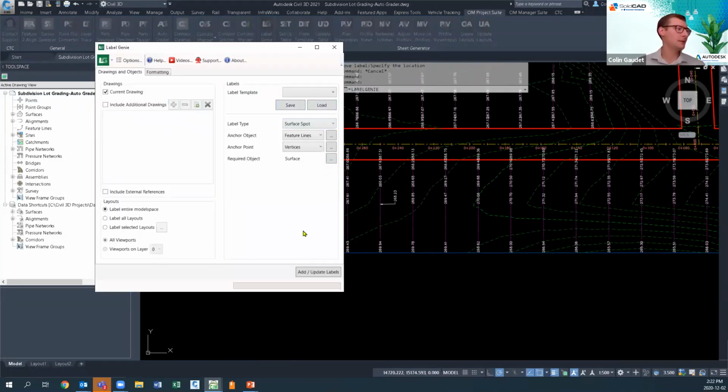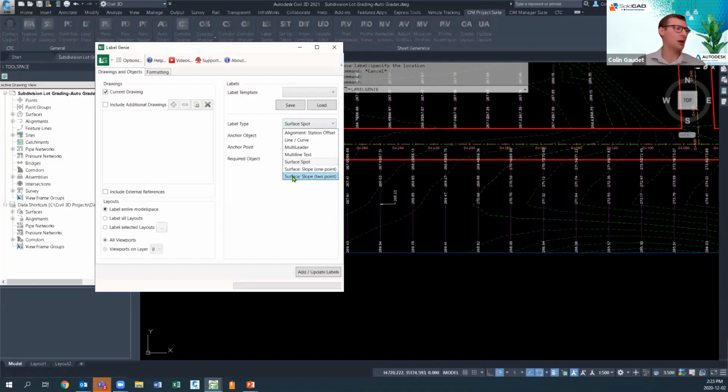Now, if I had this all set up nicely the way I want it, I can also save this out to a template. Same thing goes with any of your AutoGrader grading families. You don't have to recreate the curve every time. You don't have to recreate those lots every time. We can save them out to a template, and then you could bring it into other projects and things like that as well. So you can share it amongst coworkers and things as well. So it almost becomes a chunk of your standards if you wanted to.